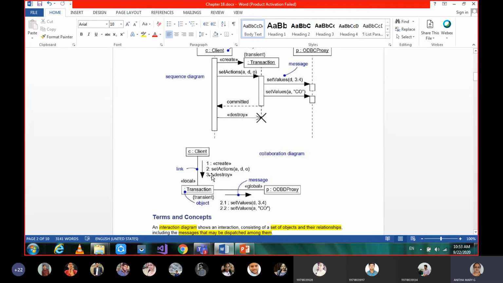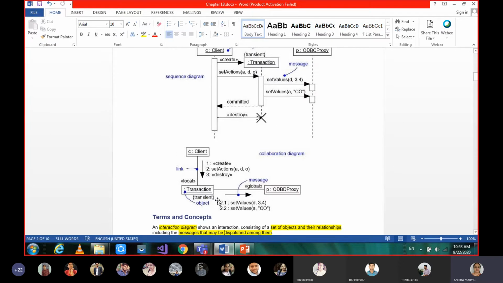Message numbering can be either procedural sequence numbering or flat sequence numbering, which we also call non-procedural. Procedural means it can be in decimals like recursive ones, whereas flat uses only integers: 1, 2, 3. Okay. If one diagram is there, the other one can be generated.